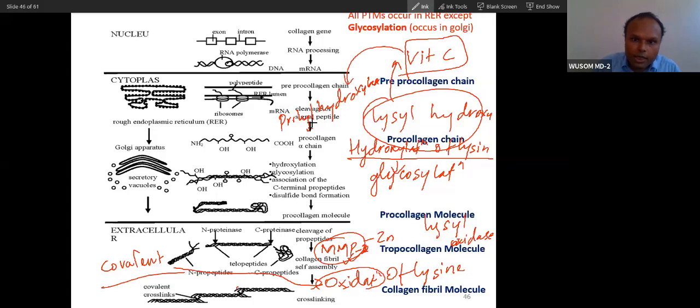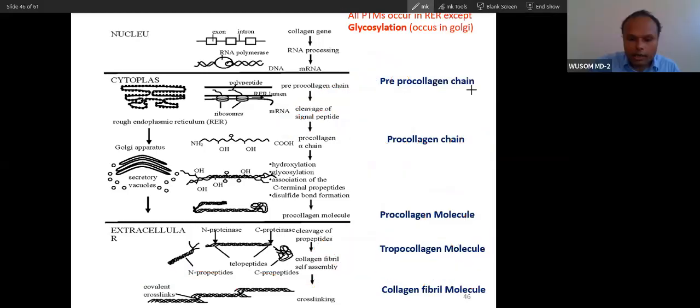Both require vitamin C, but this requires copper. This lysyl oxidase requires copper. Fortunately, both start from C: vitamin C, and this is copper. Vitamin C and copper. So these are the events.